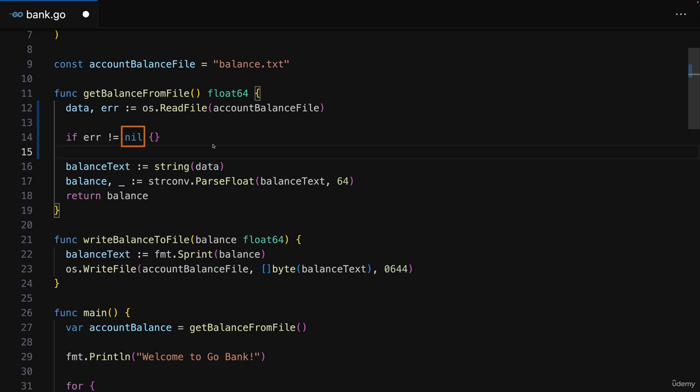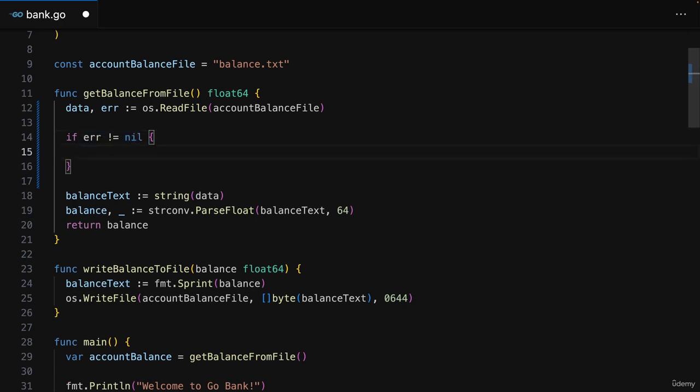It basically stands for the absence of a useful value, you could say. And error, this error thing here, will be nil if we have no error. So here, if we check if it's not nil, that means that we have an error, because error is not nil, which it would be if we had no error. And therefore, we can now use this if statement and its body to define the code that should run if something goes wrong with reading that file, because it maybe wasn't found. For example, here we could then return our default balance, which could be 1000, whatever you want.